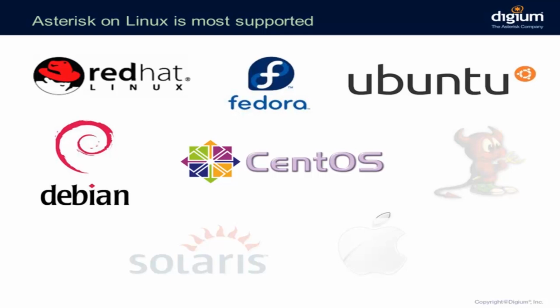So which one to use? Probably the 2 that have the most support from the community are CentOS and Ubuntu. It doesn't mean that it will not run in any other distribution. It just means that these are the ones where you will find the most information and cases of Asterisk working in that distribution.